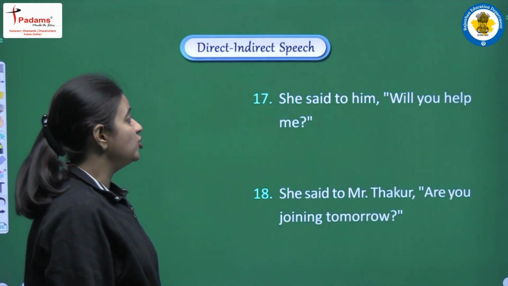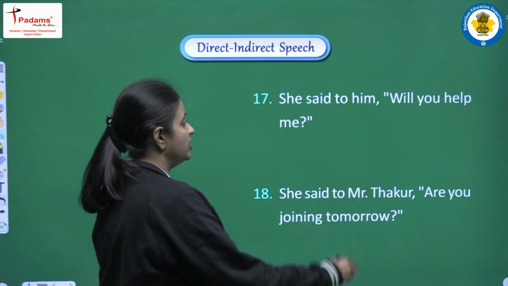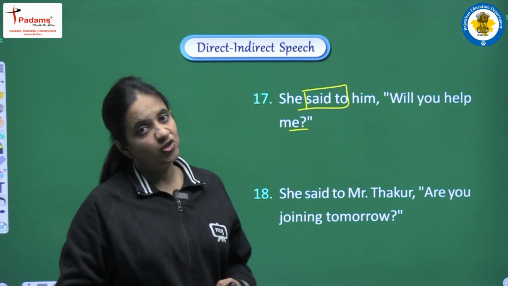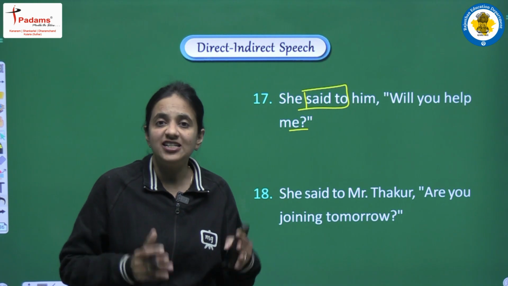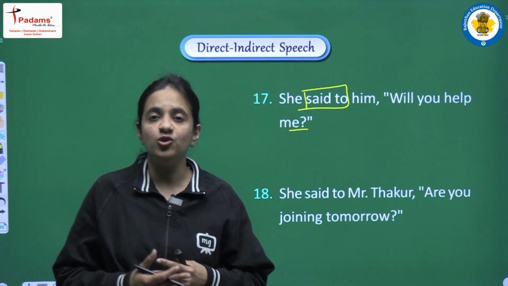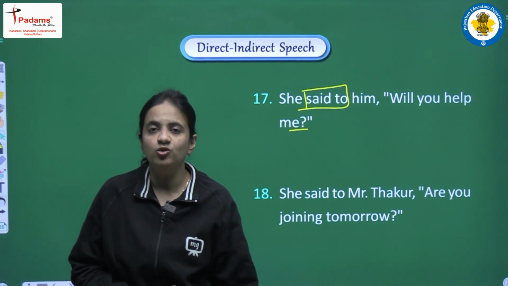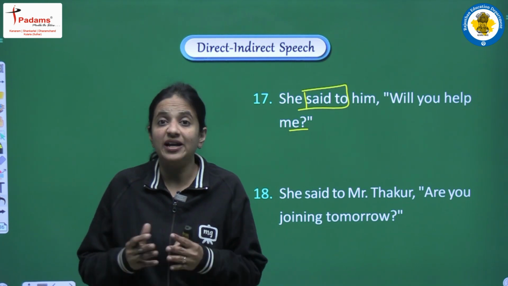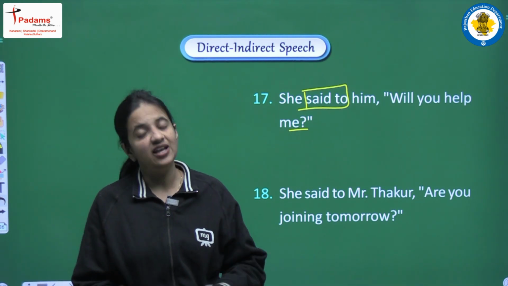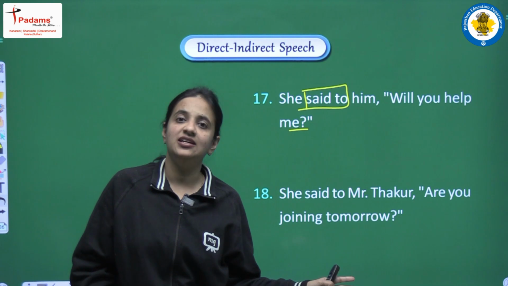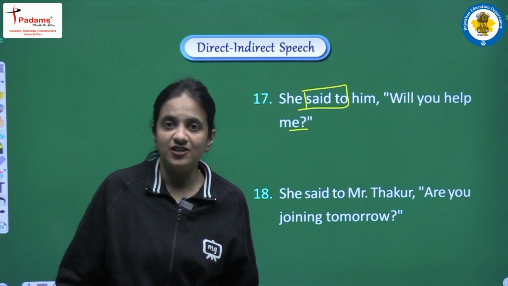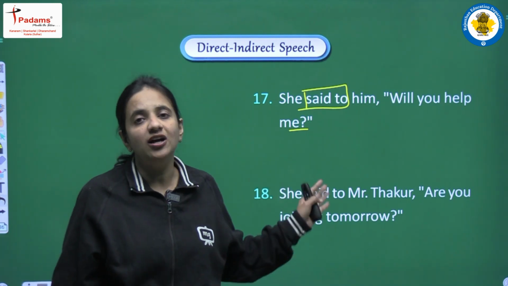Next, she said to him, will you help me? So yes, question mark, because of that said to, it will be converted into asked. So students, why are we doing so many sentences? Just because of the practice, right? And the more we practice, the more perfectly the rules will be learned, because when we apply the rules practically and see them in a sentence, then only will we be able to learn all the rules. Okay, so this is the reason we are doing so many examples here. It is just because of your practice. It is actually your practice exercise. So yes, first of all learn all the rules, then solve all these sentences.